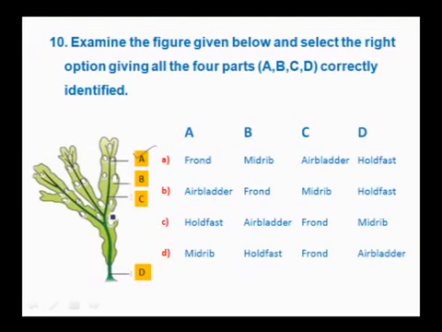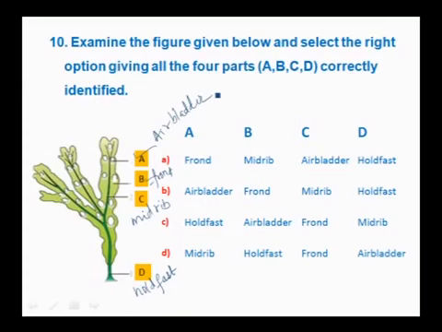B, the leaf like structure called frond. C, this is the mid-rib. D is holdfast. This is frond and this is air bladder.